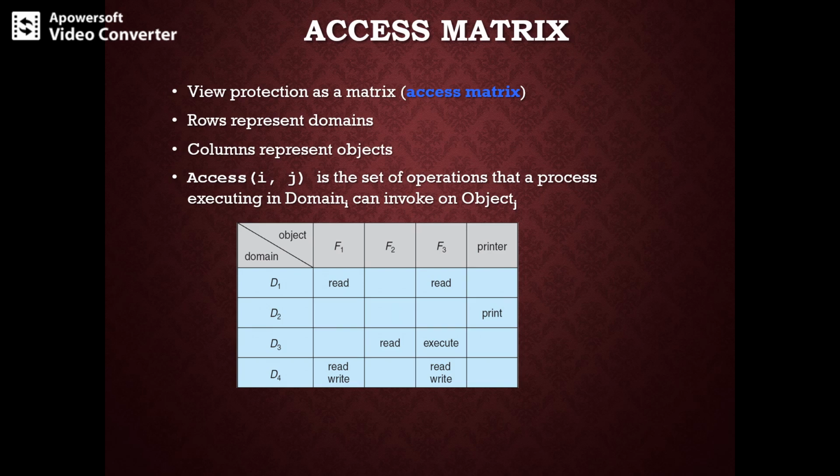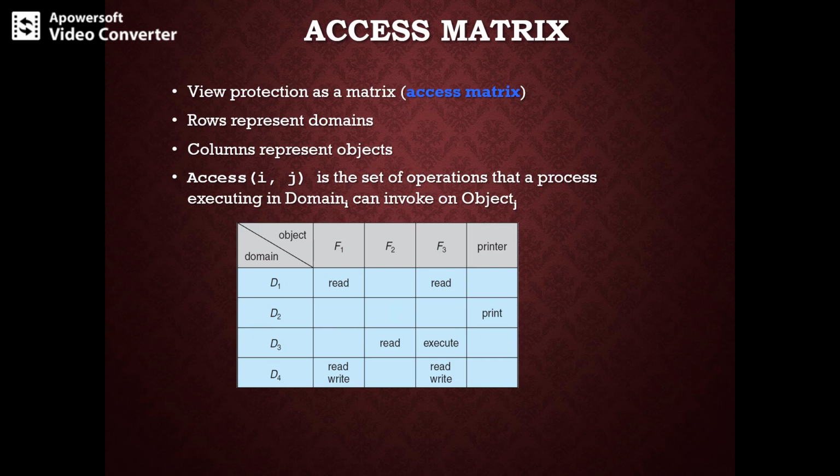Each entry in the matrix consists of a set of access rights. You can observe that access(i, j) defines the set of operations that a process executing in domain Di can invoke on object Oj. Here we have four domains and four objects: F1, F2, F3, and a printer. Three files and one printer.